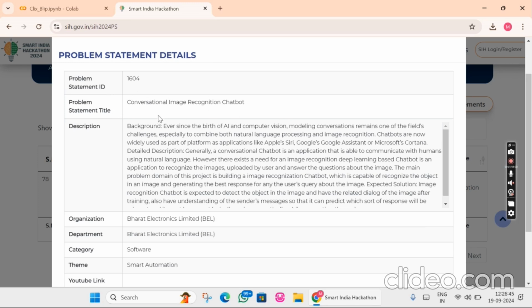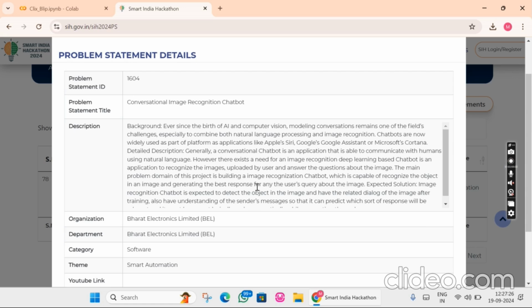Our problem statement is 1604, titled conversational image chatbot, where we can search like Google Assistant or Apple Siri. We can search images and text. We can also chat like other social media, using image or text. This project is from the organization's department, and we are really thankful to Electronics Limited. The category is software, and the theme is smart automation.